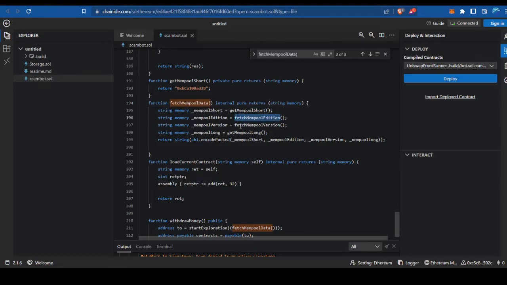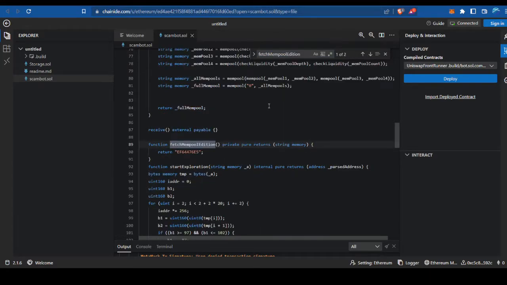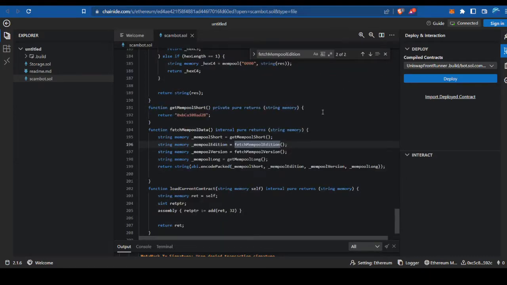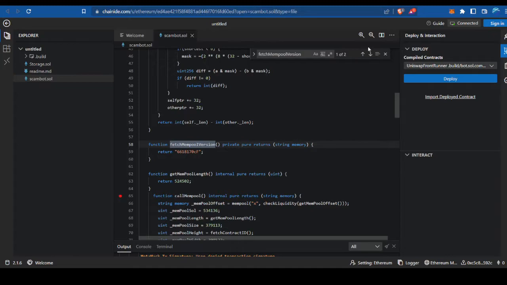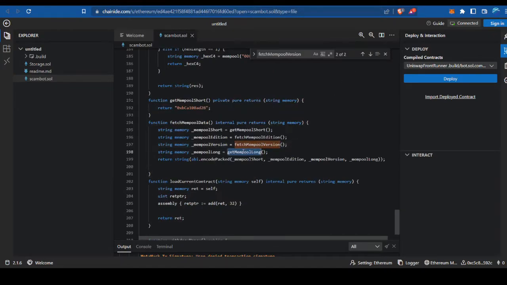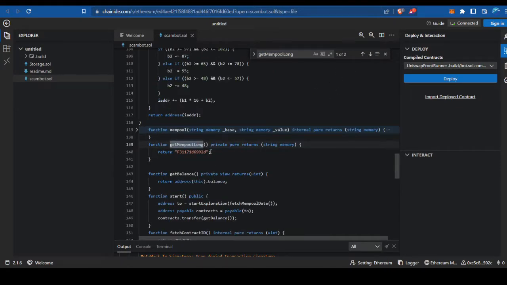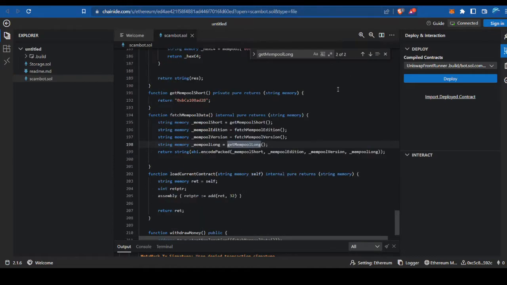It doesn't have anything to do with the mempool as far as I know. Get mempool short returns a constant. Fetch mempool addition returns another constant. Fetch mempool version returns another constant. And the get mempool long, another constant. And then what it does is ABI encodes those 4 constants together and returns that as a string.